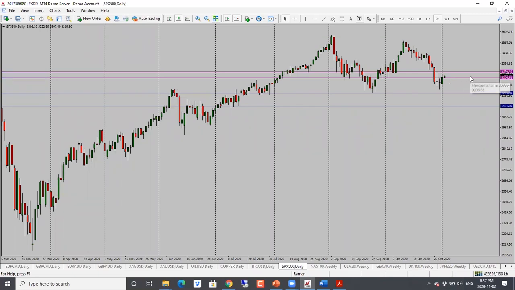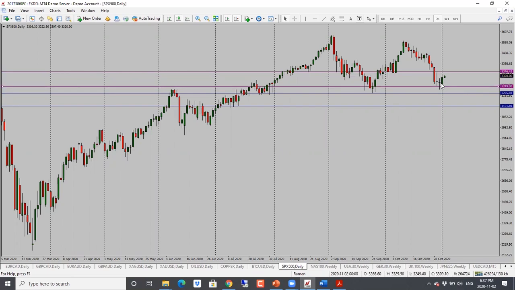S&P 500, this one bounced off of the support level here, and we have a bullish candle close, so we may see deeper pullbacks towards 3350, and then potentially even higher if it continues towards 3375. But the problem is if it doesn't go through the 3350-ish level here, we could just see a bounce back down.